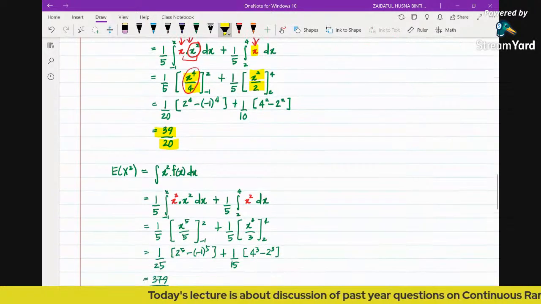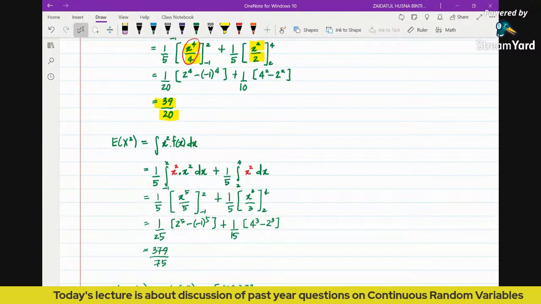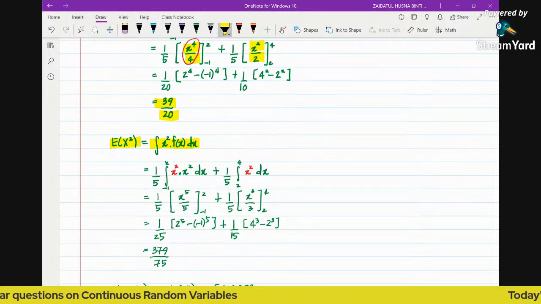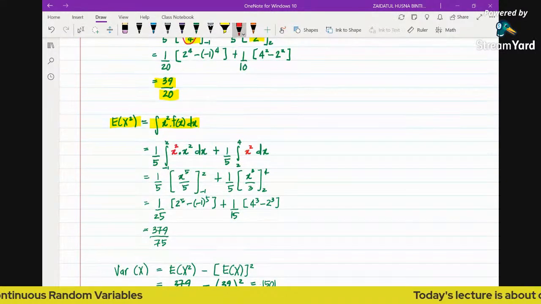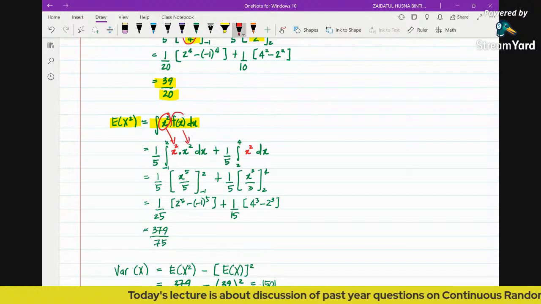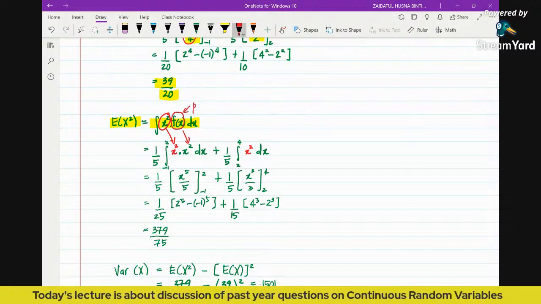And next, we need to find expectation of x squared. The formula is the integral of x squared multiplied by its PDF. So please take note here, the x squared here is coming from the x squared in the formula, while this x squared is coming from the PDF. So this is the PDF.